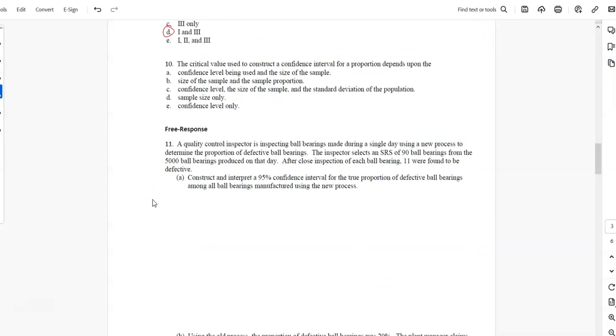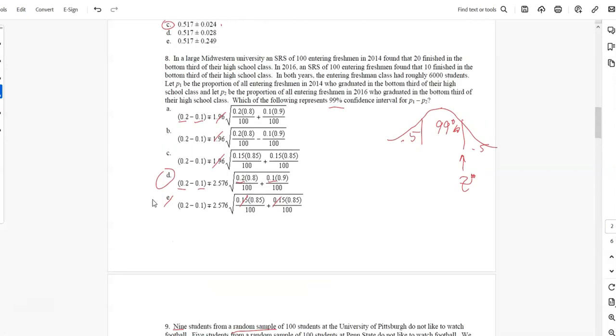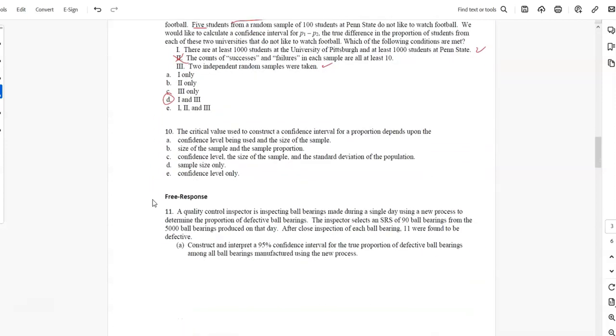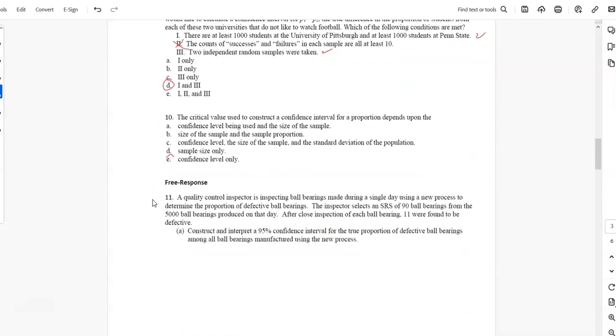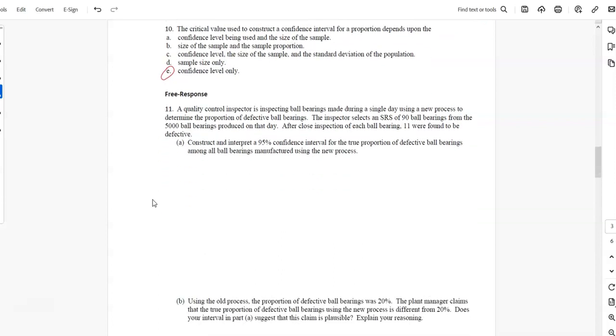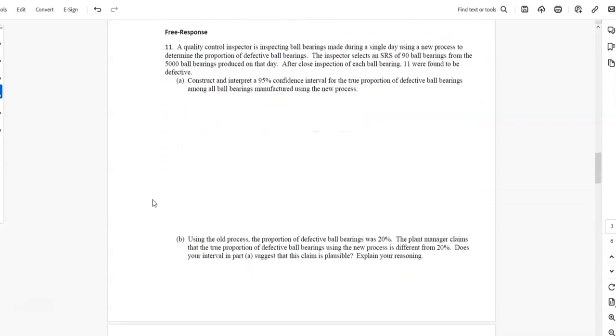The critical value used to construct a confidence interval for the proportion depends on what? So we just did a critical value. Remember when we did this one right here? All we were given is the confidence level of 99%. So confidence level is what we need. That's it. Okay, so now we're at this one.